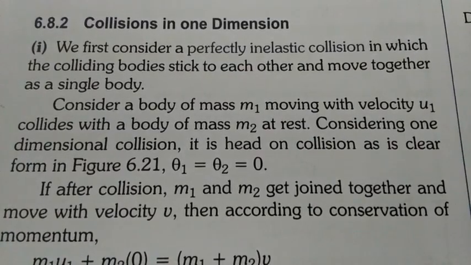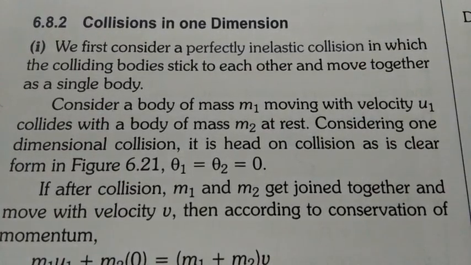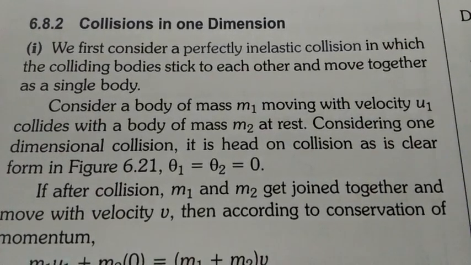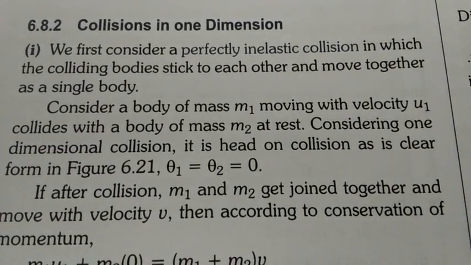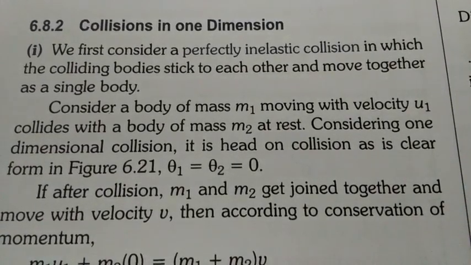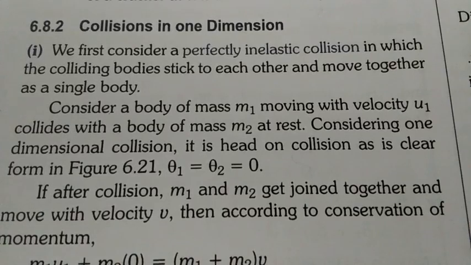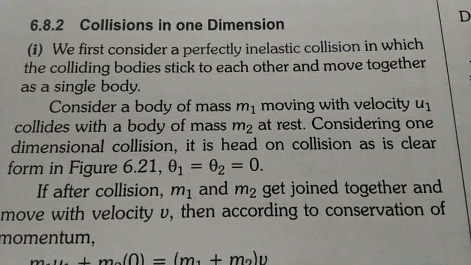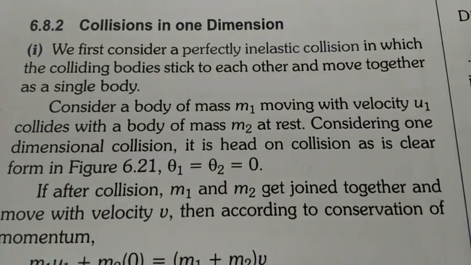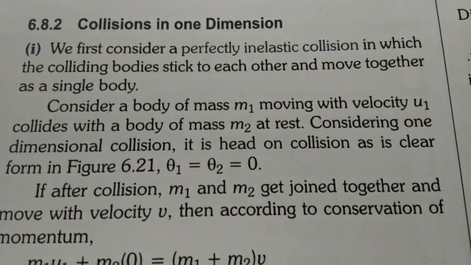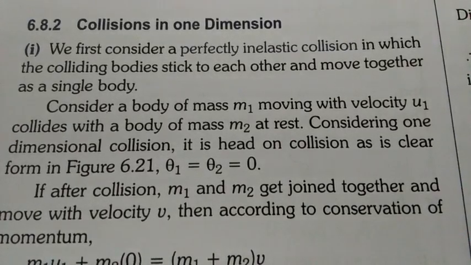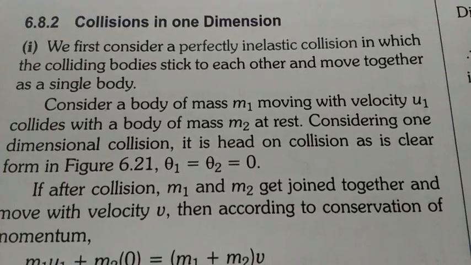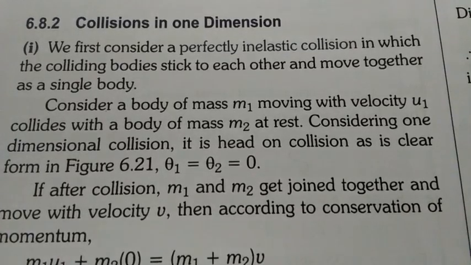Now let's move to their analysis. First of all, we will discuss collision in one dimension. Both types of collision, perfectly inelastic and elastic, we are going to study in one dimension. So first point here: we first consider a perfectly inelastic collision in which the colliding bodies stick to each other and move together as a single body.